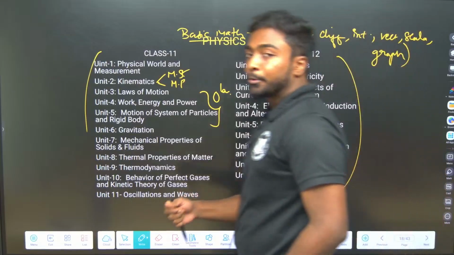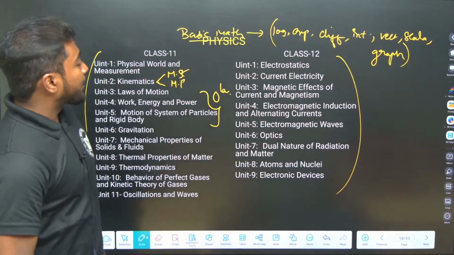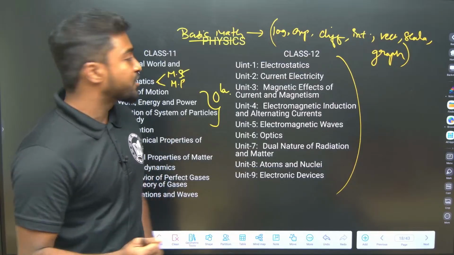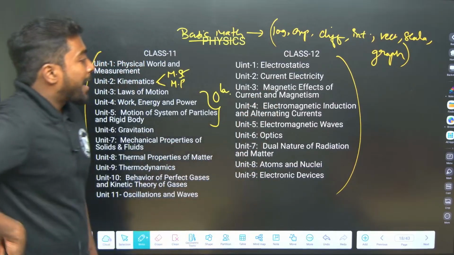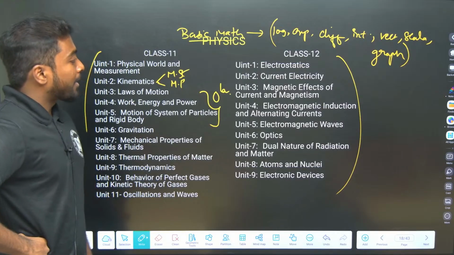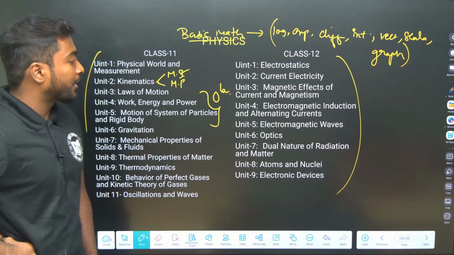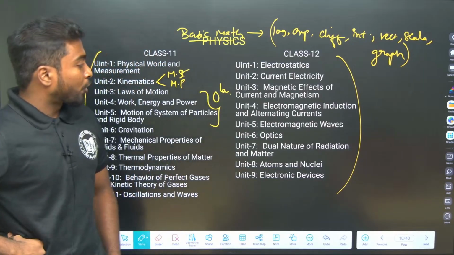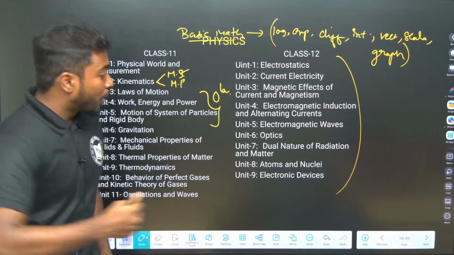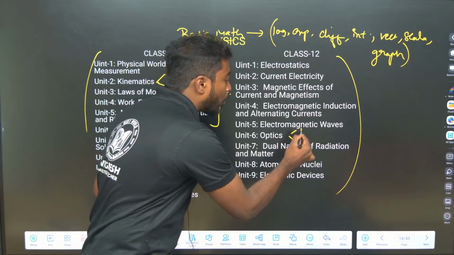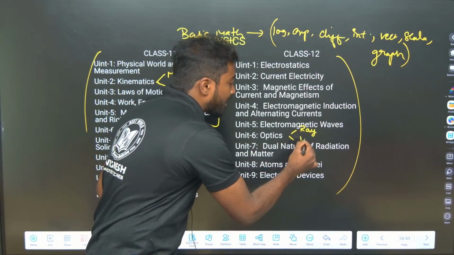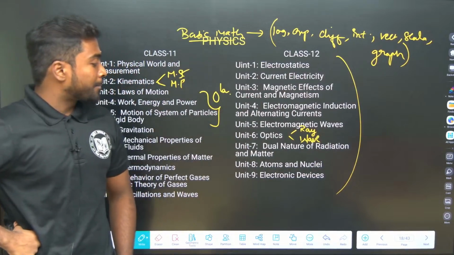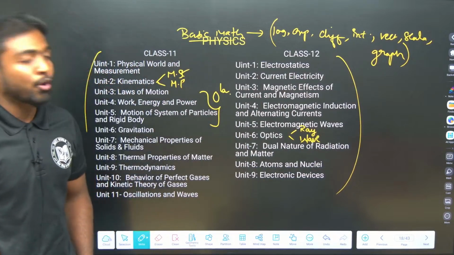When we come to class 12 units, like electrostatics, that is electric charges and capacitance and potentials. Then current electricity, magnetic effect of current and magnetism. Then electromagnetic induction and AC, that is alternating current. Then electromagnetic waves and optics. In this optics, we will cover both ray optics as well as wave optics. Then dual nature of radiation and matter, atoms and nuclei, and electronic devices.